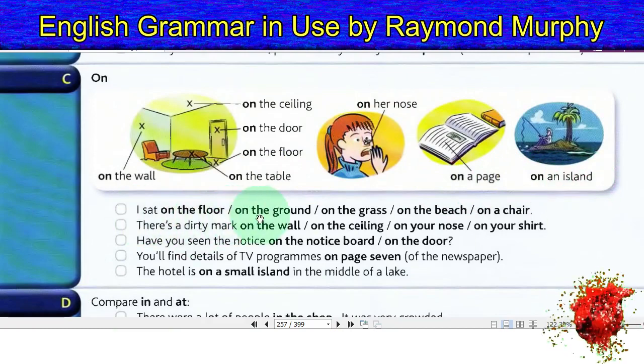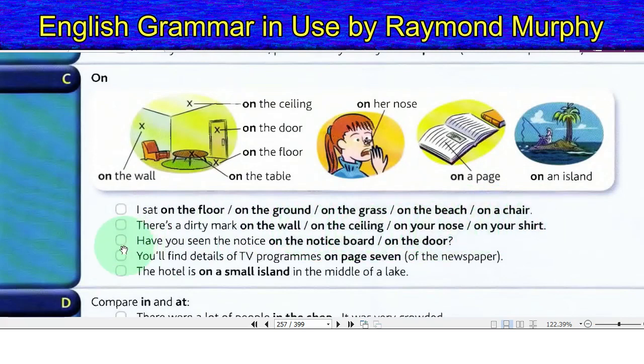I sat on the floor, on the ground, on the grass, on the beach, on a chair. There is a dirty mark on the wall, on the ceiling, on your nose, on your shirt. Have you seen the notice on the notice board, on the door?